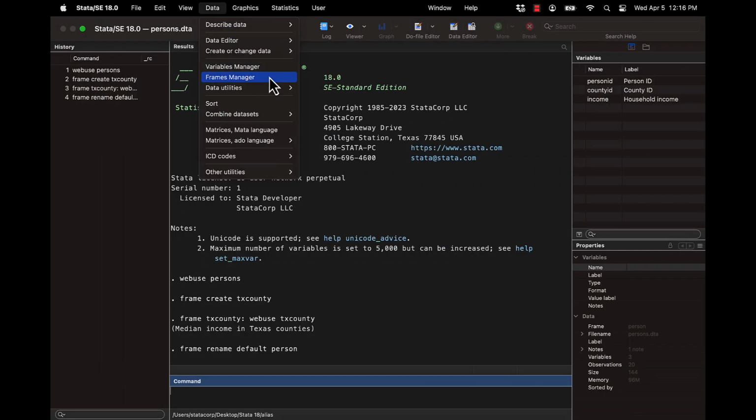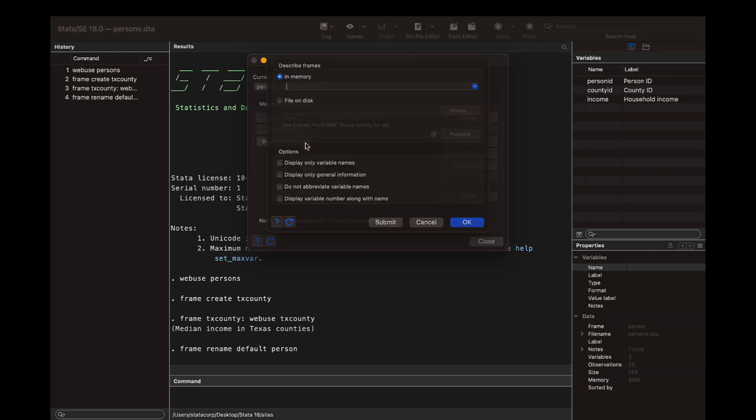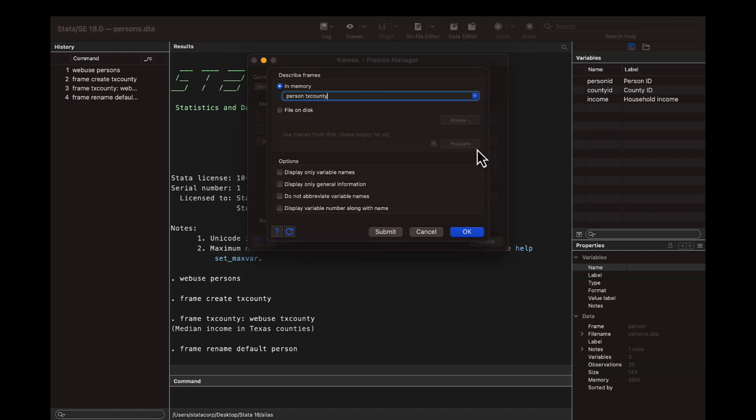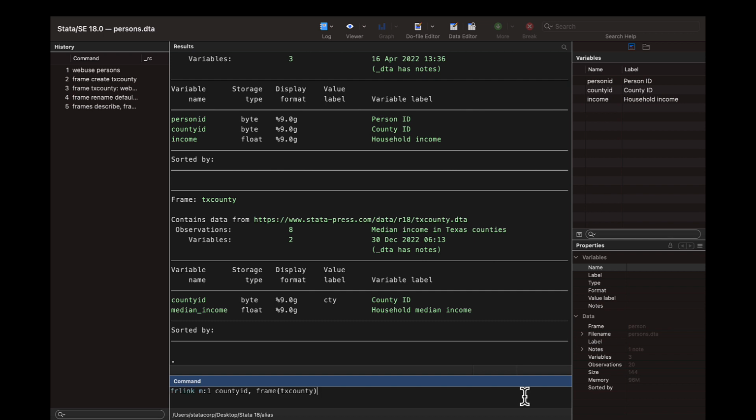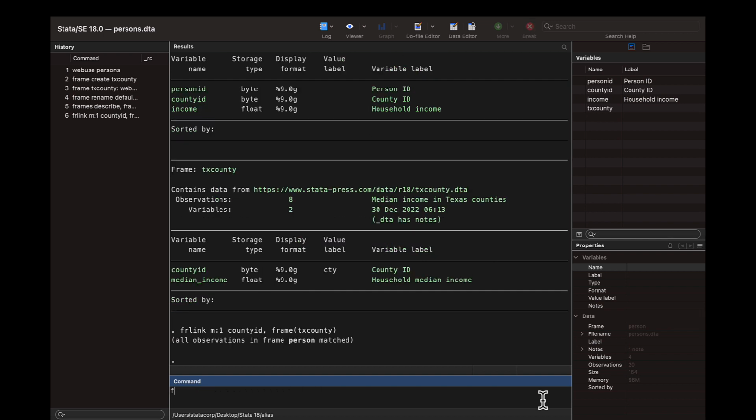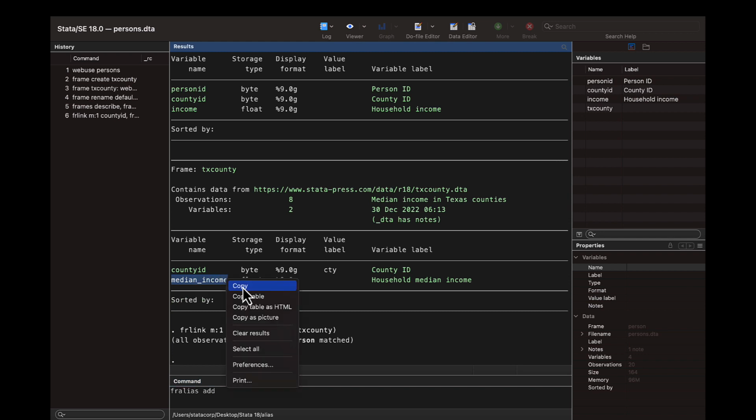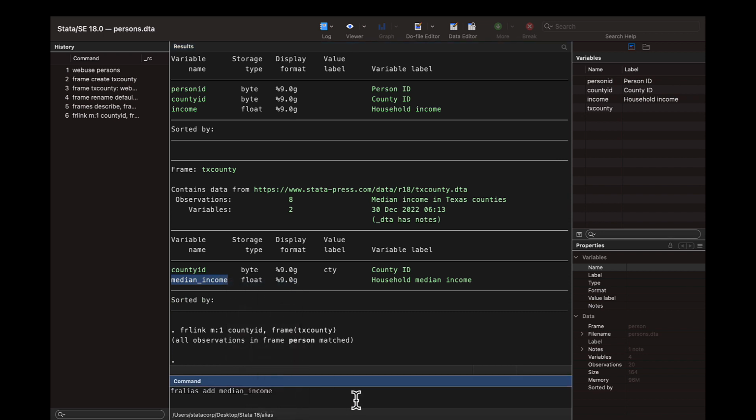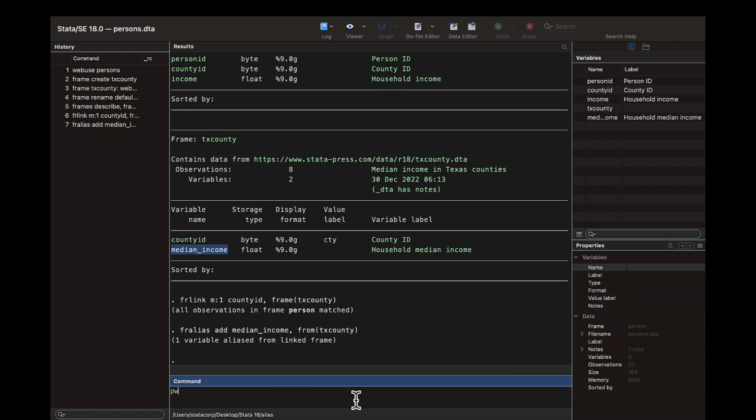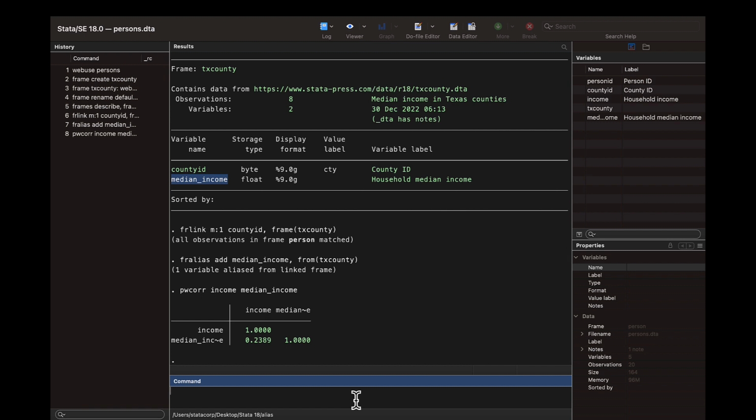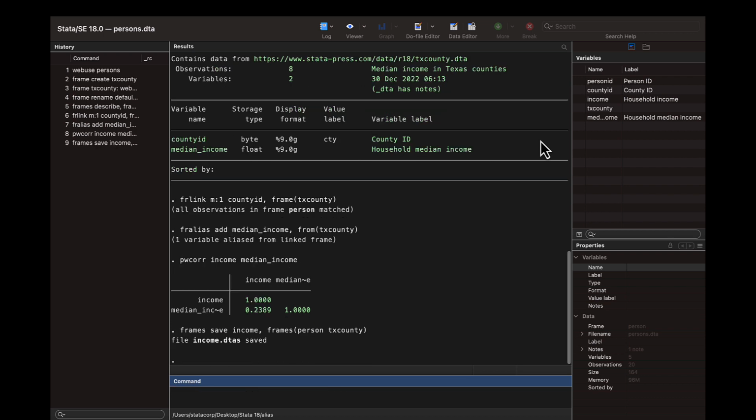In Stata 18, you can create alias variables for variables in linked frames using the new fralias commands. Just type fralias add, specify the variables you would like to create aliases for, and the frames you would like to create them from. Then you can use alias variables like any other variable, making it easy and memory efficient to work with multiple datasets. You can even save this set of frames with the new frame save command.